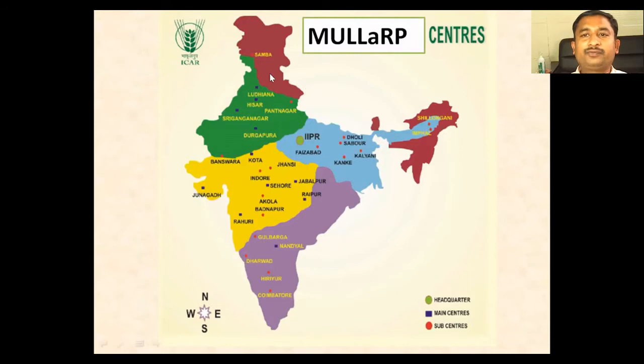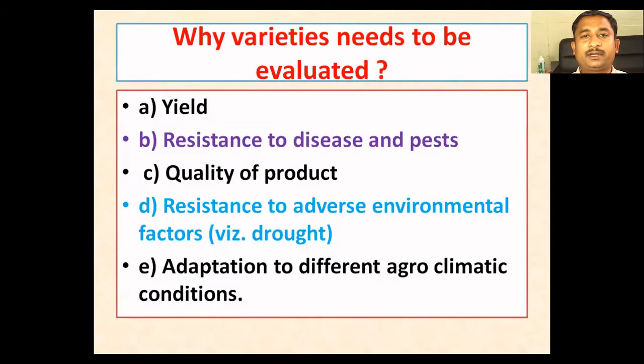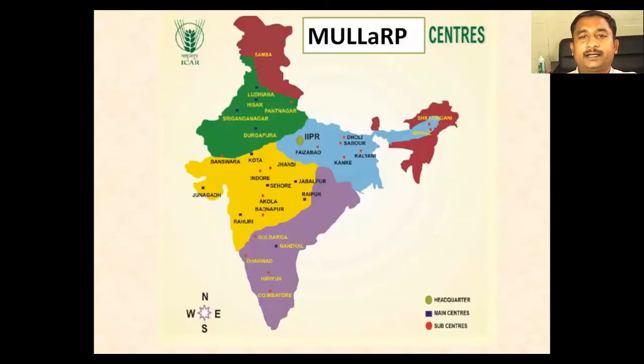So India can be divided into 4 to 5 different parts so that the evaluation process of a variety is representative of the regions. For example, the yellow color represents the central zone, the green color represents the northwestern plain zone, the blue color represents the eastern zone, and the southern zone is represented by this color.